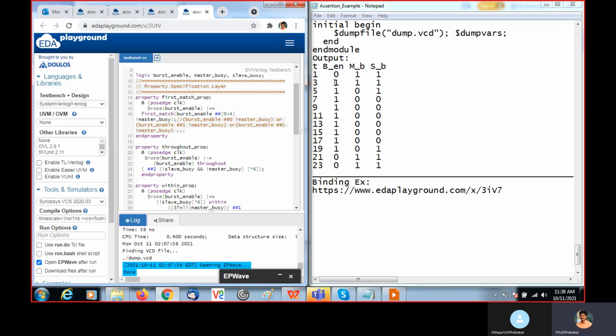So burst enable rose here, at the passage at 3 nanoseconds, and it's a non-overlapping implication. So from the next cycle we need to check first match of burst enable here.